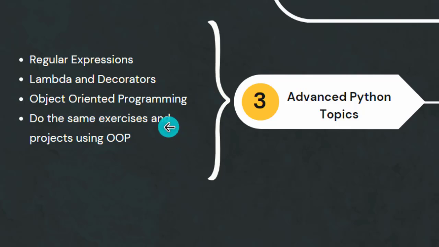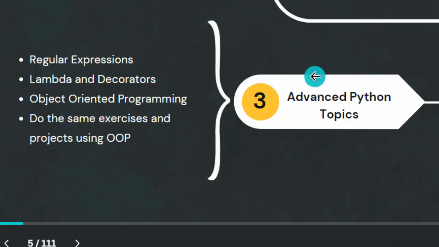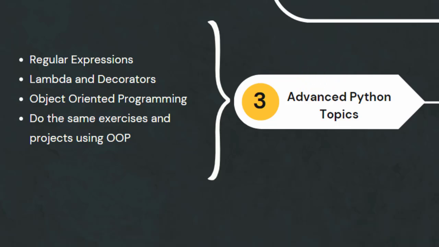When you finish object-oriented programming, you also need to do exercises using it. Here you don't need to stress out. The exercises and projects that you did in step 2, you need to do them again using object-oriented programming, so that you can put your object-oriented programming skills into practice. You learn object-oriented programming, then practice it by taking those exercises that you did using normal Python code like functions, and converting them into object-oriented programming. That's a good way to start.